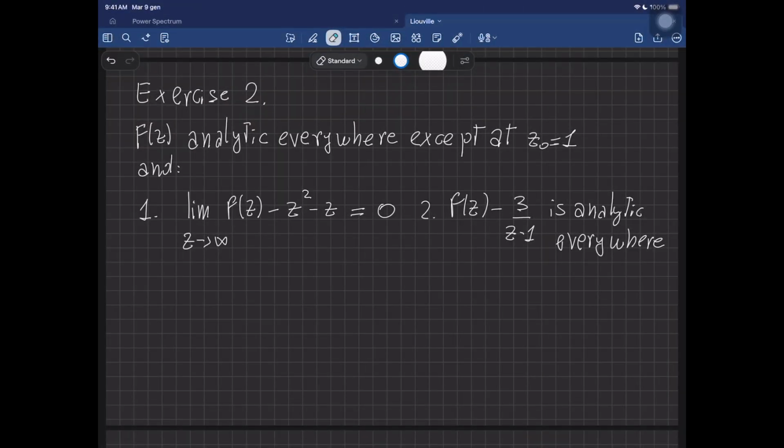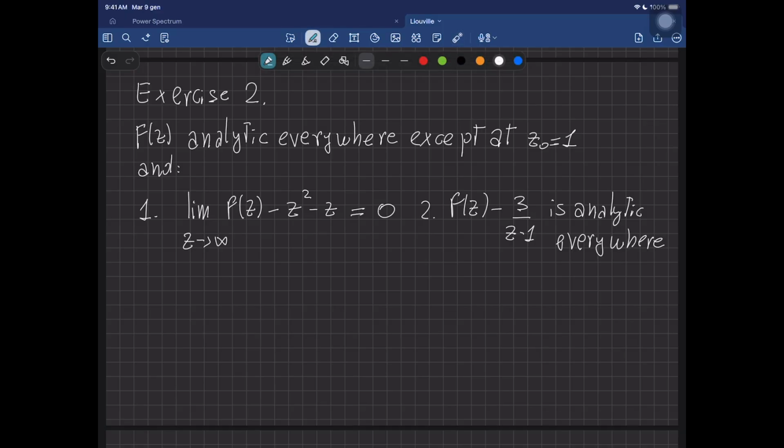Let's look at another example. In this case, we want to find f of z, knowing that f of z is analytic everywhere except the point z equal to 1. The limit of f of z minus z squared minus z is equal to 0 as z goes to infinity. And that f of z minus 3 over z minus 1 is analytic everywhere. So it's a bit different from before, but you can see some similarity.